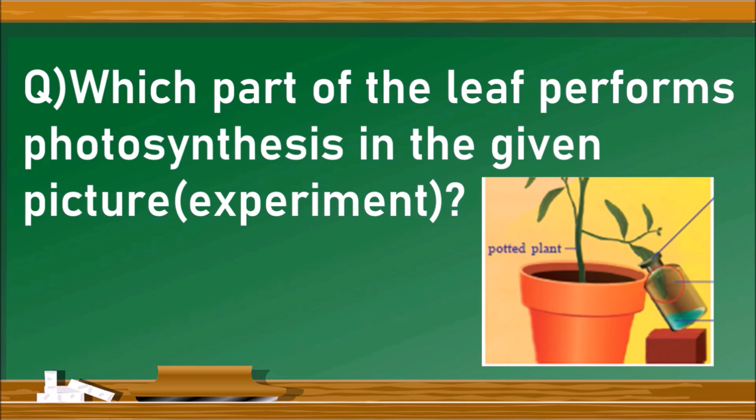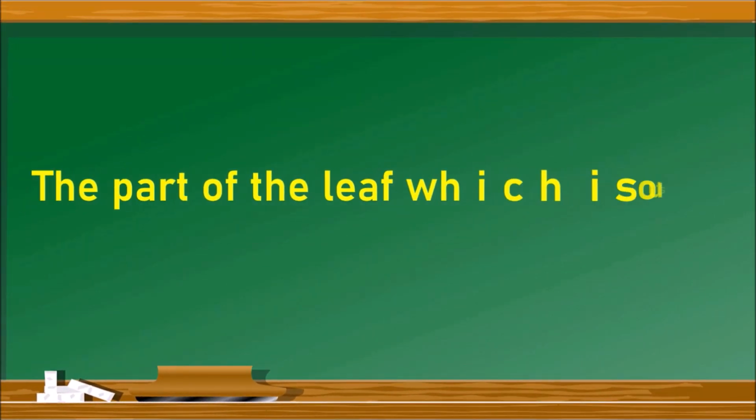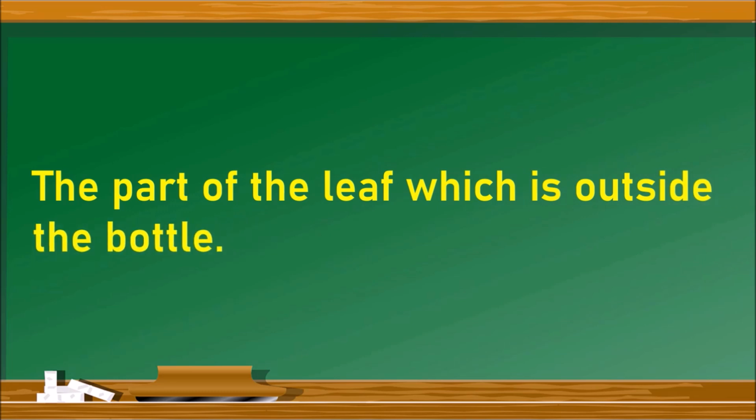Inside the bottle there is KOH, potassium hydroxide, which removes the carbon dioxide from the bottle. Hence, the part of the leaf which is inside the bottle does not perform photosynthesis. But the right answer is the part of the leaf which is outside of the bottle, which performs photosynthesis.